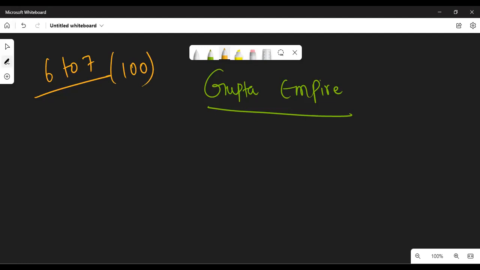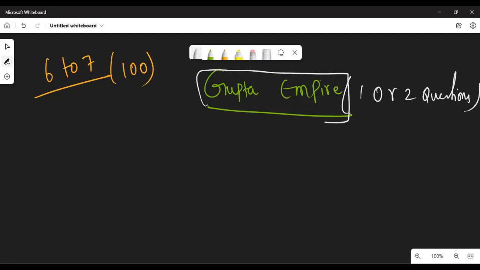Out of these 7 questions, definitely one or two questions will be asked directly or indirectly from the Gupta Empire topic. Again and again, I am stressing that the Gupta Empire is the most important topic, not only in the UPSC examination, but also in the state PSCs, TNPSC or KPSC or UPPSC, Uttar Pradesh Public Service Commission, and all kinds of competitive examinations. This topic is very, very important.